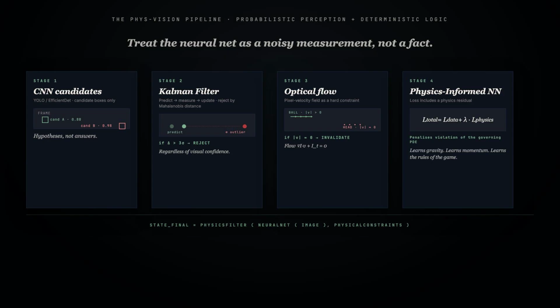Stage 4. For complex dynamics, the Magnus effect curve on a free-kick, fluid flow in an industrial pipe, robotic arm manipulation, a physics-informed neural network adds a regularization term to the loss function. Loss total equals loss data plus lambda times loss physics. The network is penalized not just for missing the target, but for violating the governing differential equation. It learns gravity. It learns momentum. It learns the rules of the game, not just the history of the game.